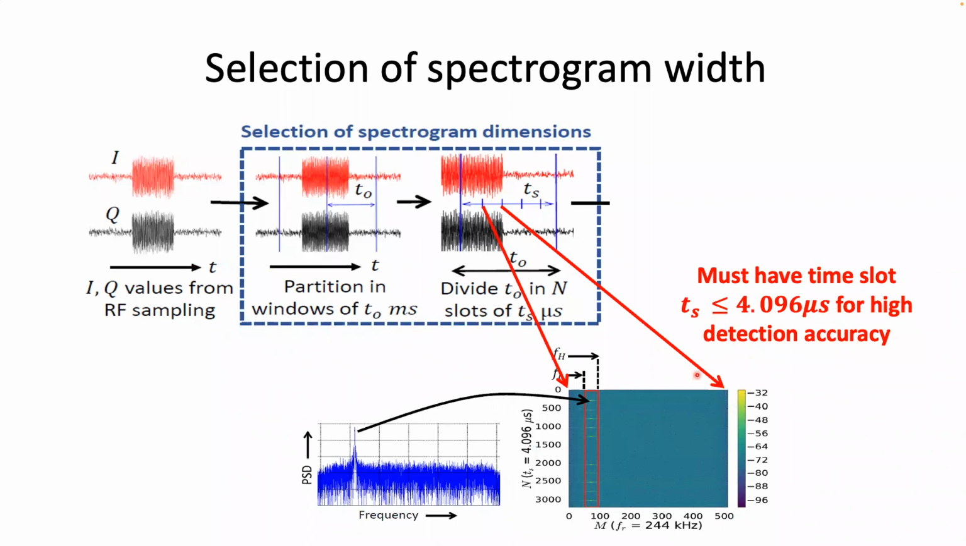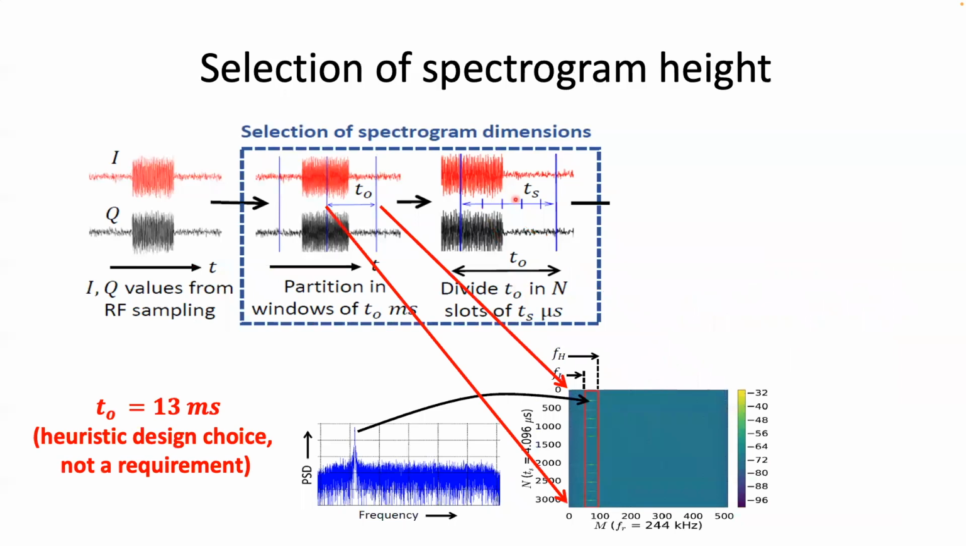The basic idea is that the detection accuracy depends on the brightness of the spots, and the brightness of these spots depends on TS. Once we have decided the width, the height of the spectrogram depends on the observation window, TO. Based on the properties of radar signals, we select our observation window to be 13 milliseconds.